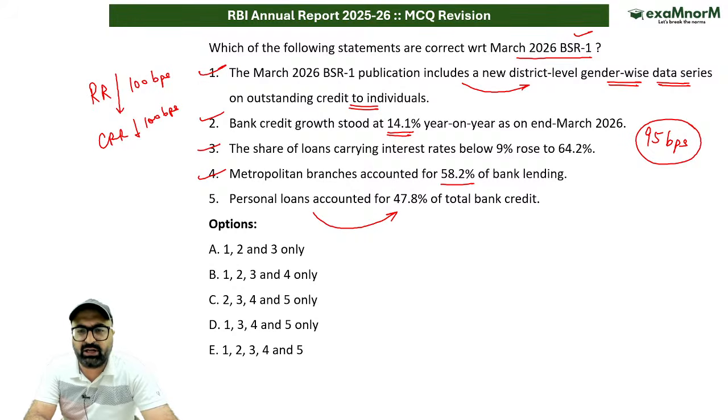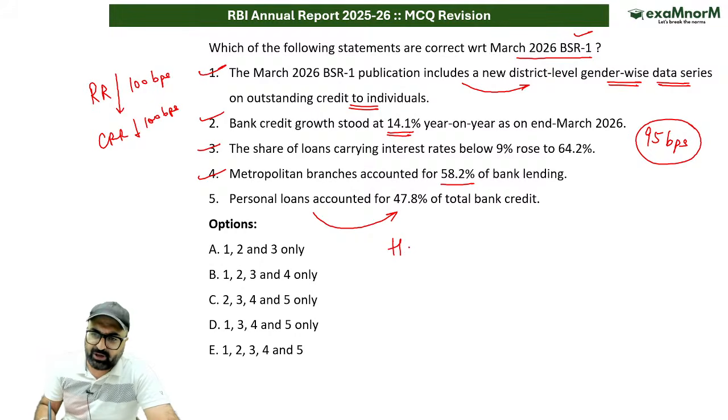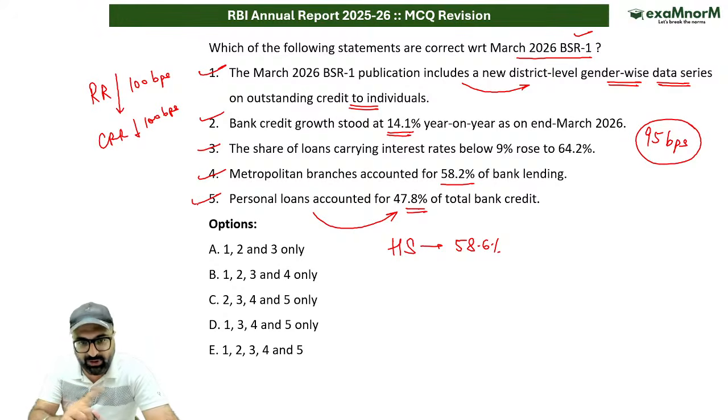If I talk about the personal loan, before that I would say, first of all, household sector loan is 58.6%. After the household sector, which is 58.6%, the individual borrowers have accounted for 47.8%. This is also correct.